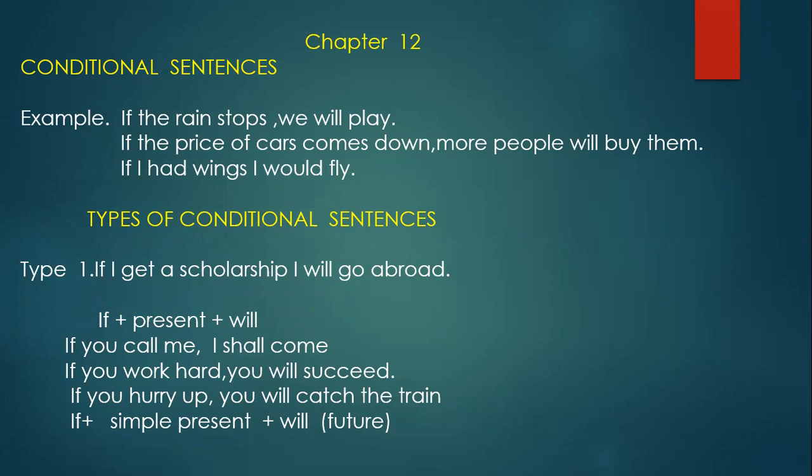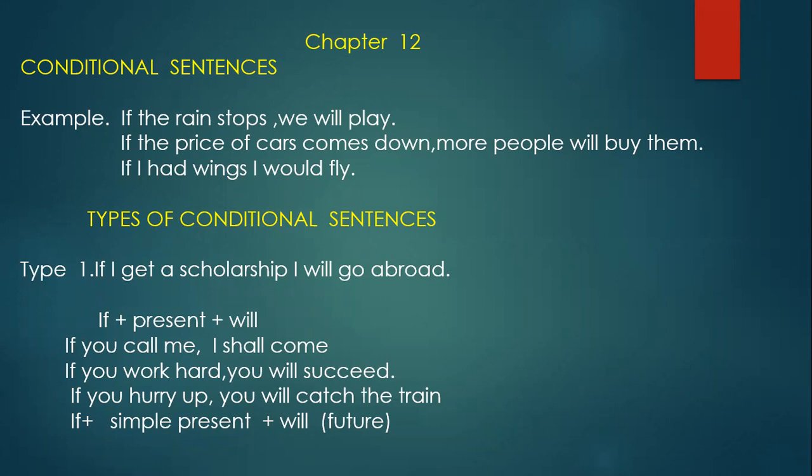There are three types of conditional sentences. See, first we'll go through type 1. Okay, so type 1, the sample sentence is given, that is, if I get a scholarship. Okay, I forgot to put a comma there. After the if clause there should be a comma.